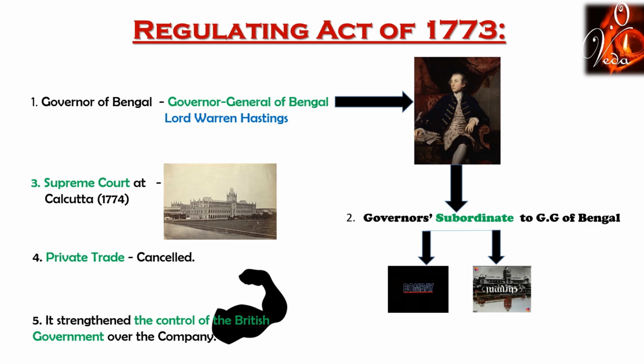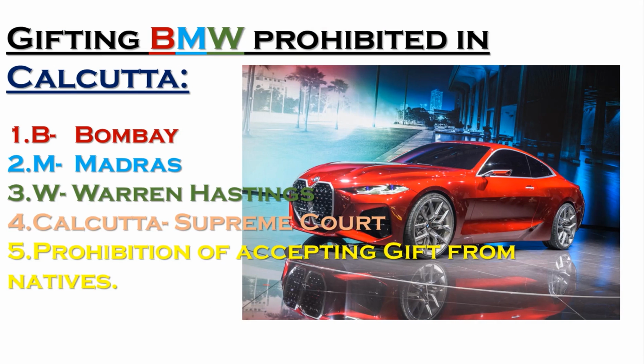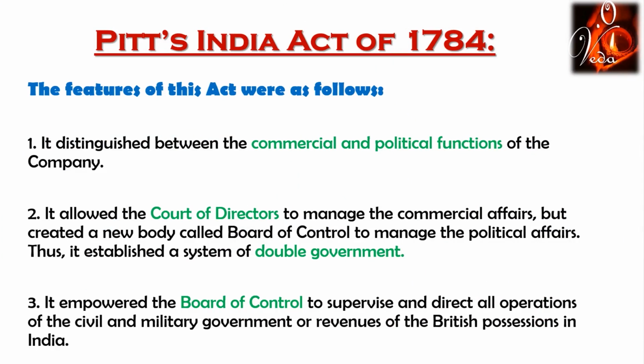In order to keep all these features in mind forever, I have made a small tip. Just remember this BMW's picture. What is the importance of this BMW? Gifting this BMW is prohibited in Calcutta. That B represents Bombay Presidency, M Madras Presidency, W Warren Hastings, Calcutta, establishment of Supreme Court in Calcutta, prohibition of accepting gifts from natives. I think it will be helpful for you.